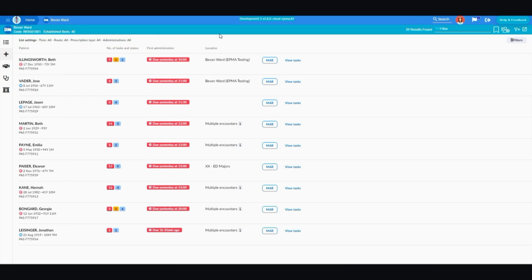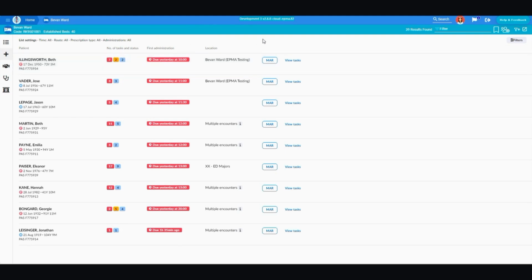In the new nurse task lists, you'll be able to see patient-grouped administration tasks, along with the number of administration tasks and each patient's individual status. Here, you'll see colour-coded icons to let you know your number of late, due and planned administration tasks. You can hover over these icons to see the status.